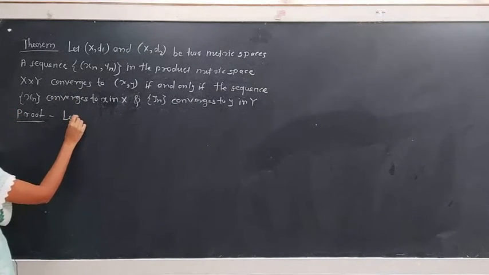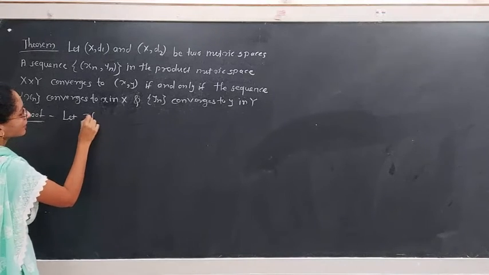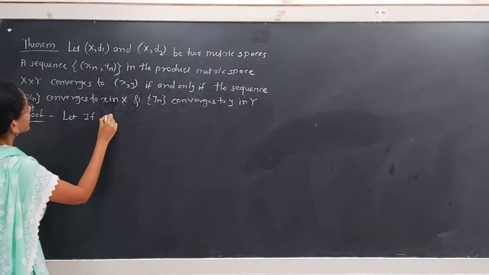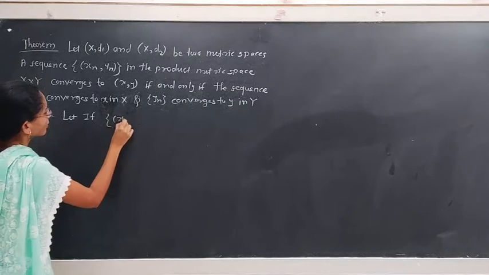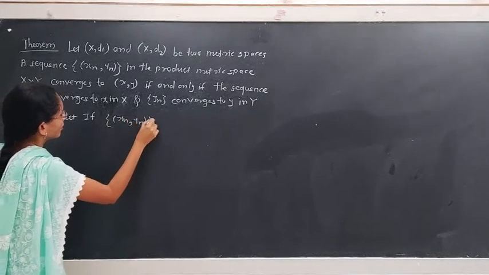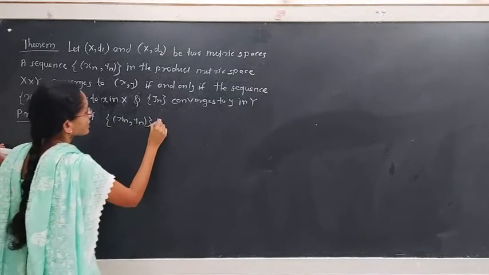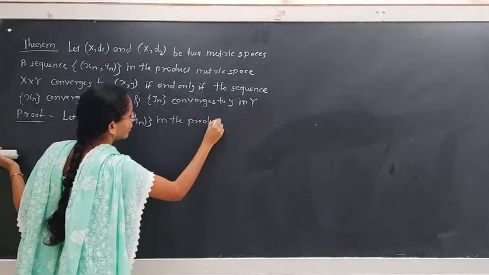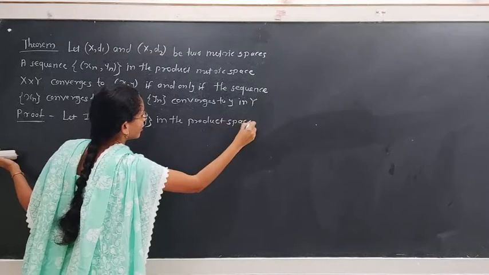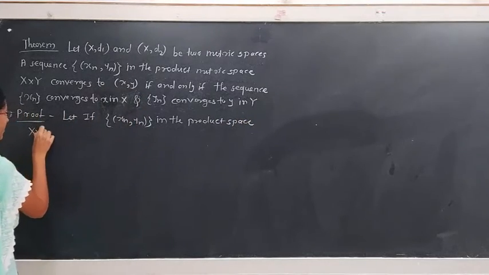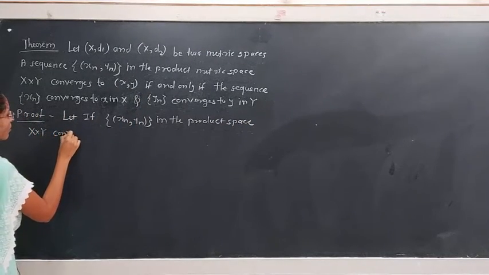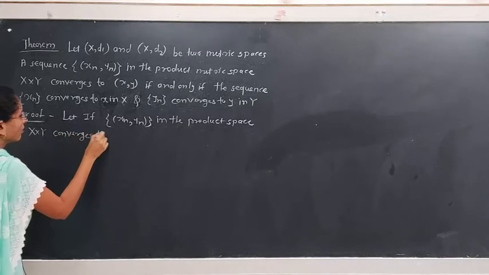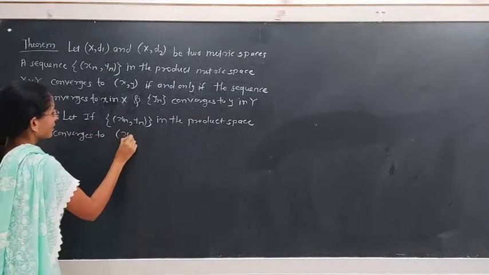Let the sequence (xn, yn) in the product space X cross Y converge to (x, y).